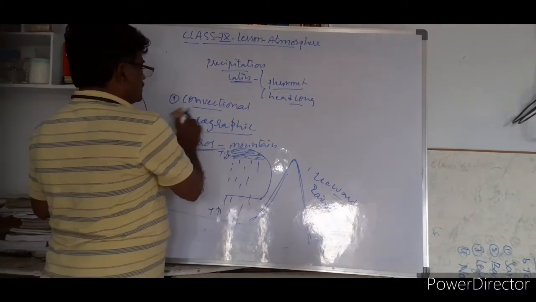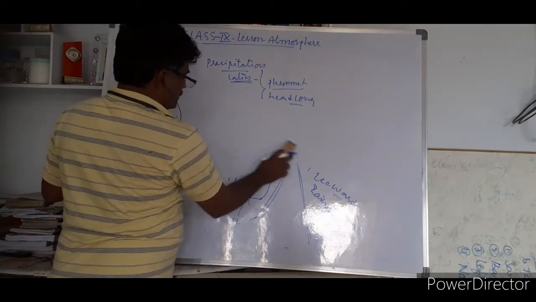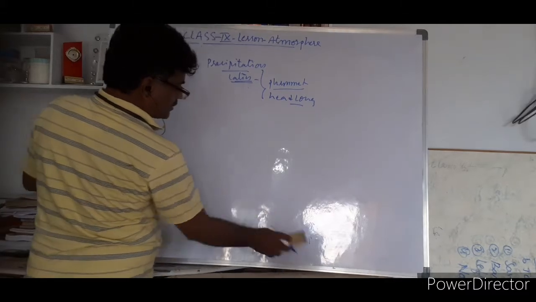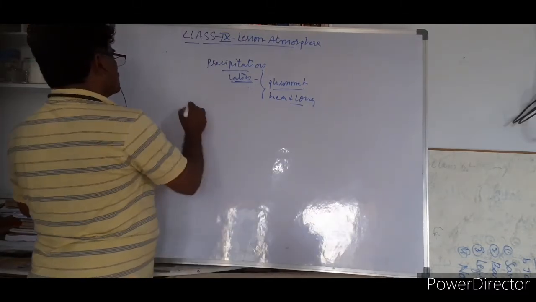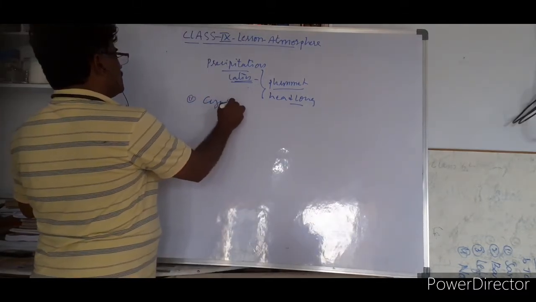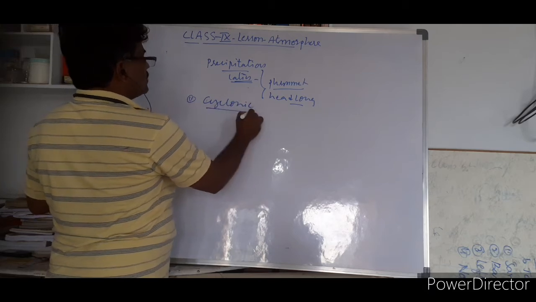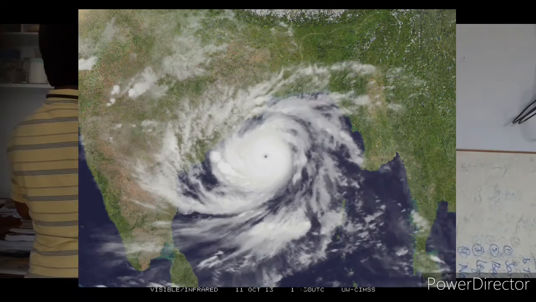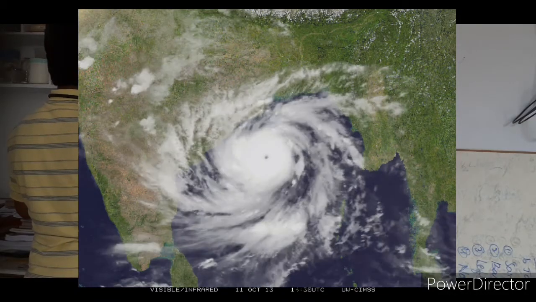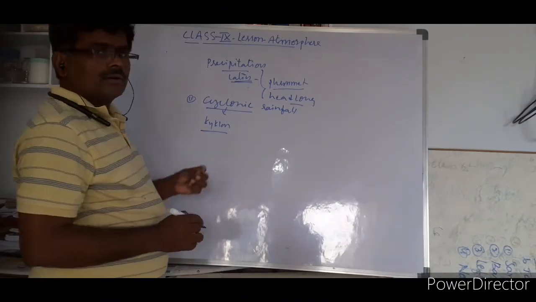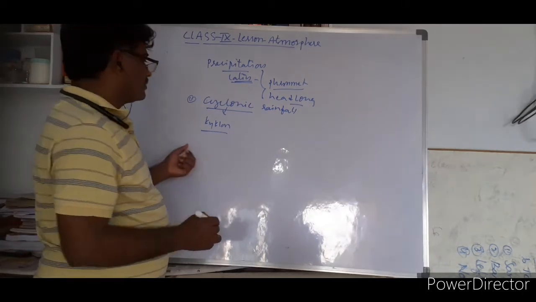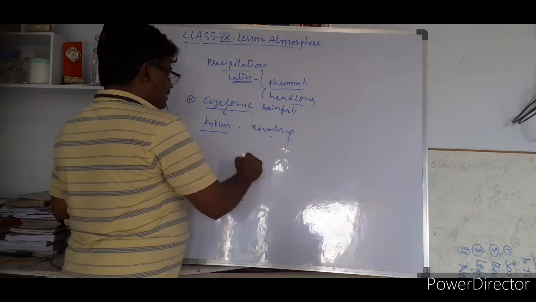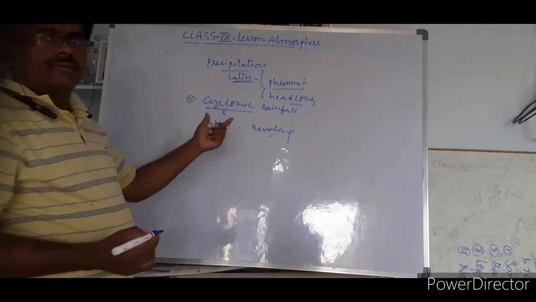Coming to the third one, cyclonic rainfall. What is cyclonic rainfall? The word is enough. Cyclone, the word came from kyklon, K-Y-K-L-O-N, meaning revolving. Revolving wind, when it is revolving, leads to rainfall. That's easy to understand.